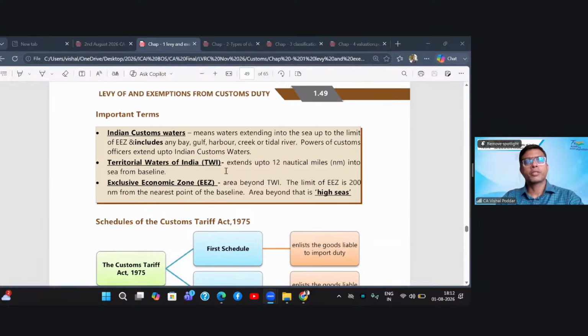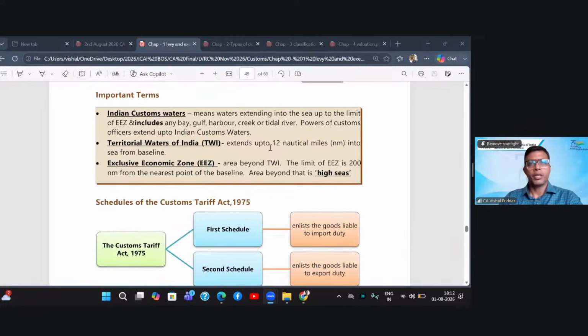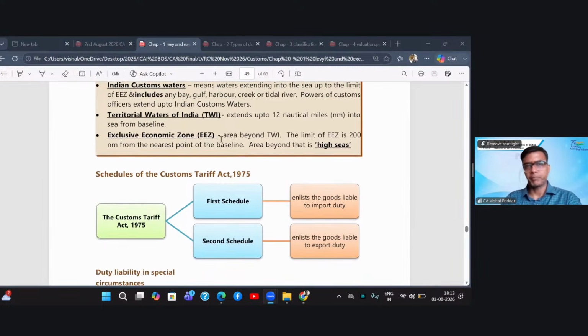So that is the meaning of Indian customs waters. That is the waters in which the customs officers can exercise their powers. The other term is the territorial waters, which I was referring to, which is up to 12 nautical miles into the sea from the baseline. This is our territorial and political boundary of India.